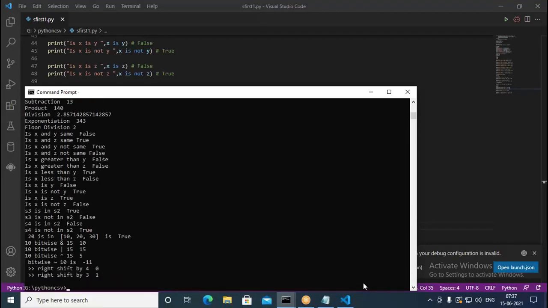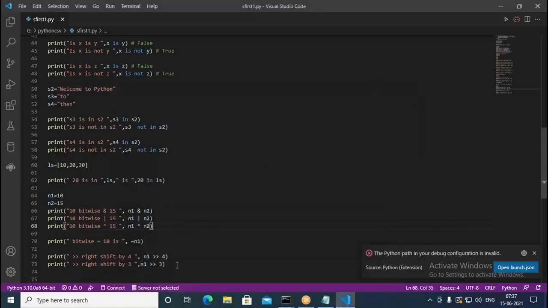Now, in the first case, right shift by 4 is giving 0, and right shift by 3 is giving you just 1, because 3 bits are getting shifted as per this code. So in the same way, we can try with the left shift also. You can try that left shift.